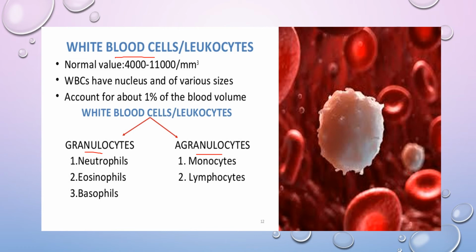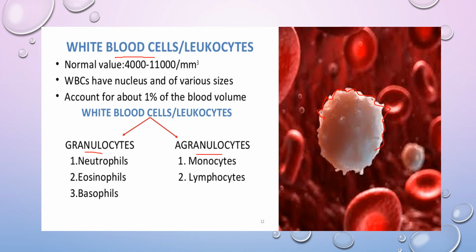The granulocytes are again differentiated into three. They are the neutrophils, eosinophils and basophils. Agranulocytes are monocytes and lymphocytes. The WBC usually have an irregular shape, and they also have a movement called diapedesis, which helps in wandering of WBC cells.